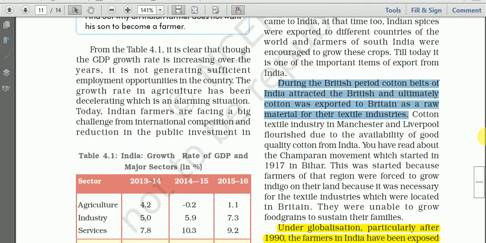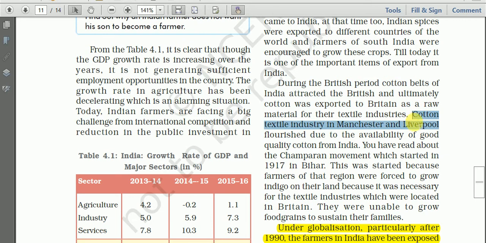These are the important belts. So cotton was exported from India to Britain as a raw material for the textile industries in England.